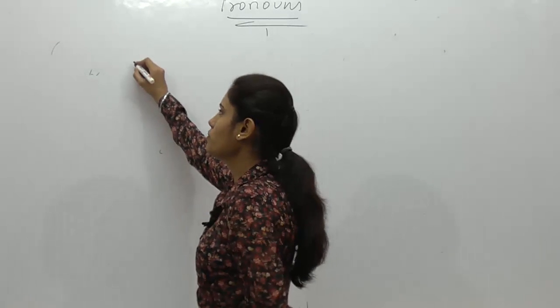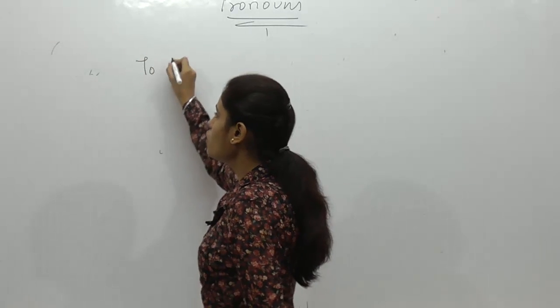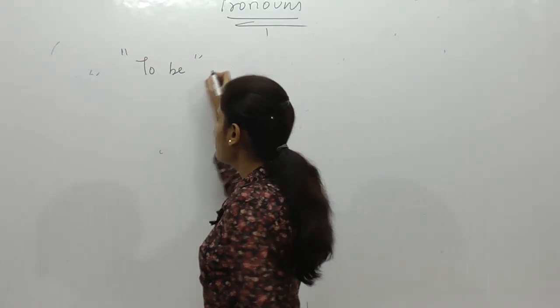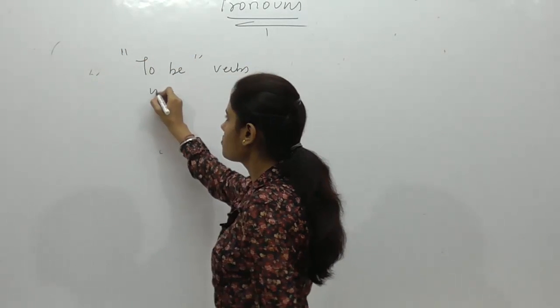In case of verbs which are to be verbs, they are is, am, are, was, were.